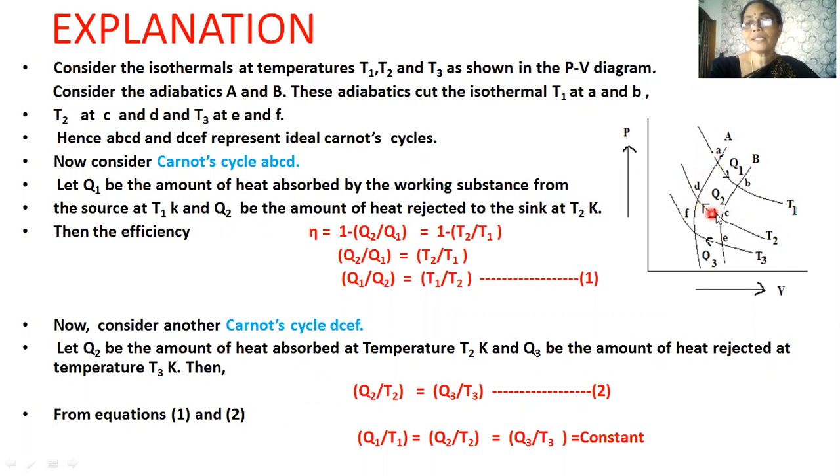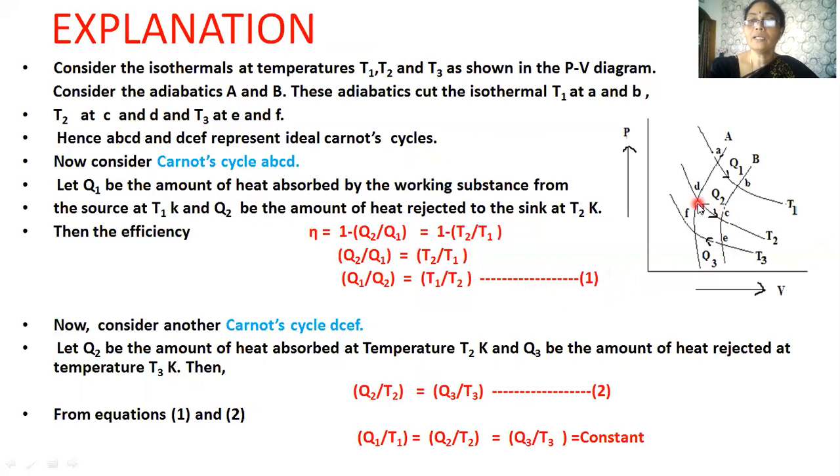Then for this engine working between this cycle of operation, we can calculate the efficiency as eta is equal to 1 minus Q2 by Q1, that is 1 minus T2 by T1. On simplifying, we will get Q1 by Q2 is equal to T1 by T2.